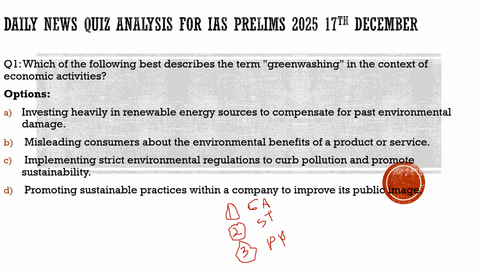UPSC has this habit: they often repeat the questions, or if they don't repeat the questions themselves, they will definitely repeat the options or the statements. So it becomes mandatory for a UPSC aspirant to go through the previous year questions and do a proper analysis of them. This is the initiative where we do all this. So this is, in a nutshell, about our video and what we discuss here.